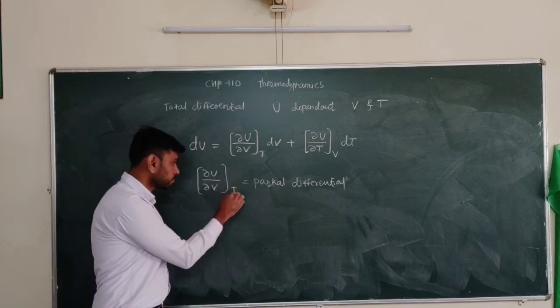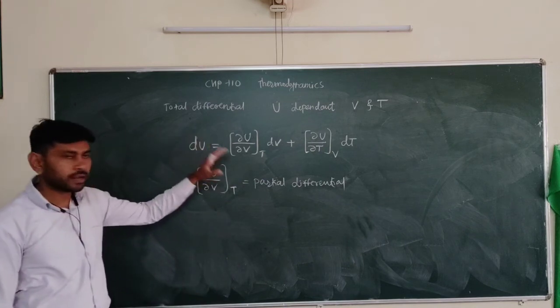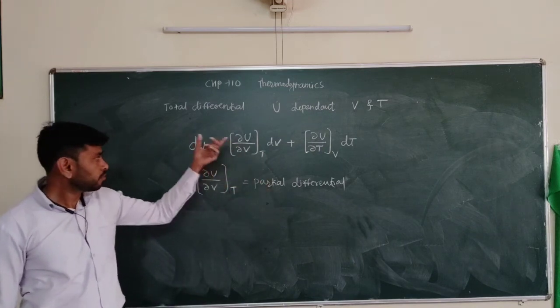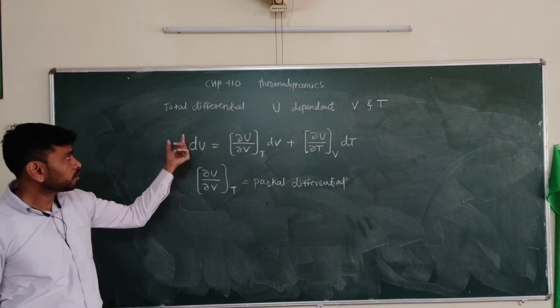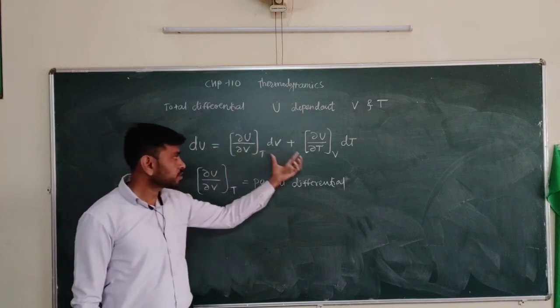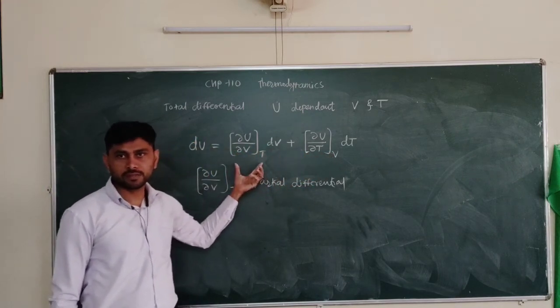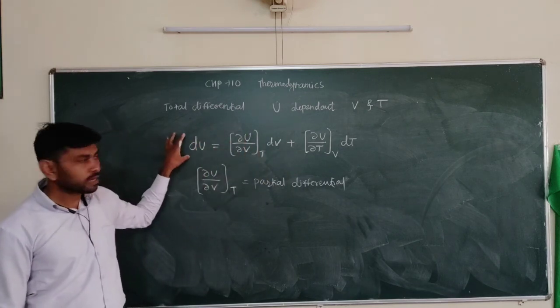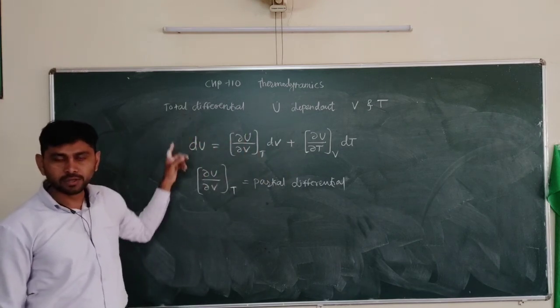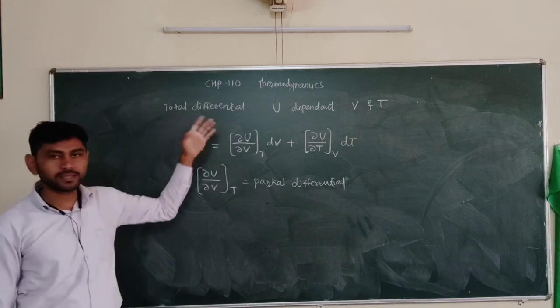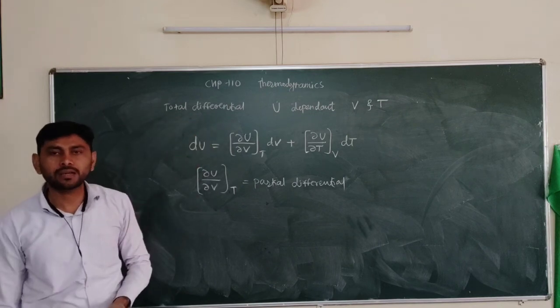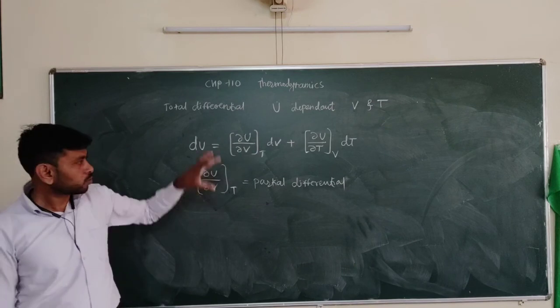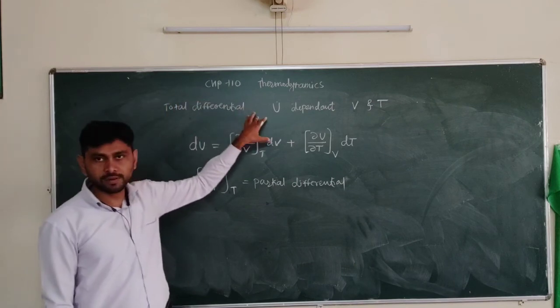So this is the total differential and this is the partial differentiation. The total differential is the summation of all the partial differentials. It is an important quantity because we have to apply this equation in many other equations in thermodynamics.